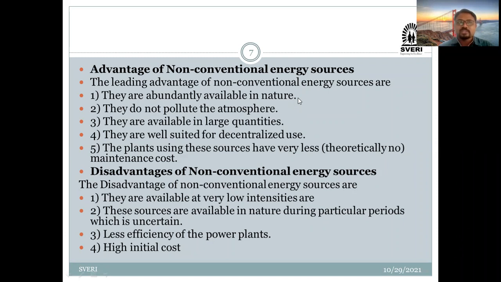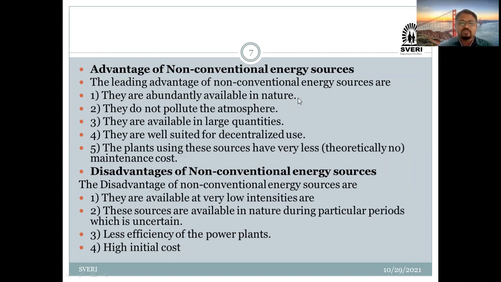Obviously, मगाशी जसं मी example तुम्हाला सांगितलं, already I have explained to you. Also, if you are considering the wind energy, it is available, but morning time it is different, afternoon time it is different, then evening time it is different. It is not continuously the same throughout a particular day. म्हणजे पूर्ण day मध्ये whatever the wind energy is there, these are not available in the same manner. That's why they are saying that they are uncertain in nature. Okay, they are uncertain in nature.